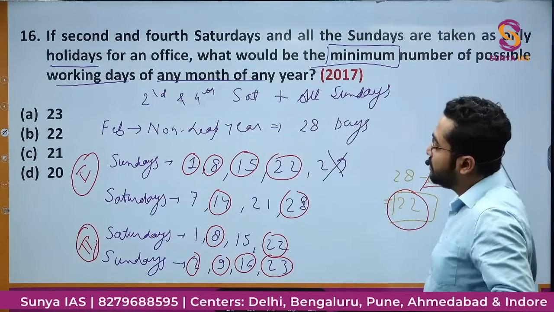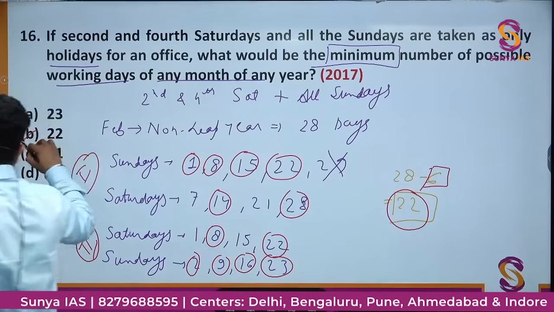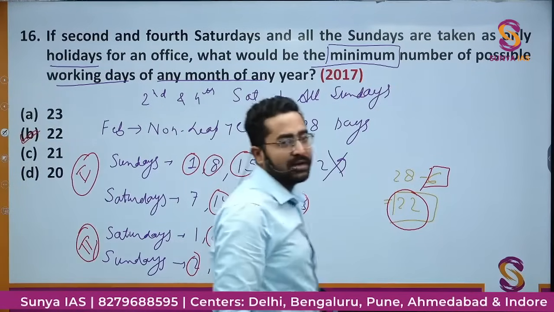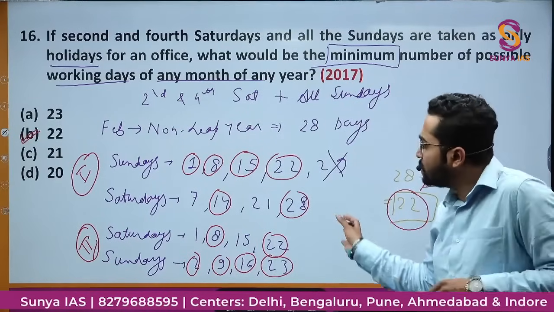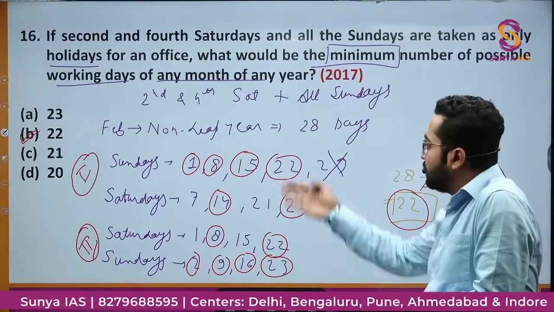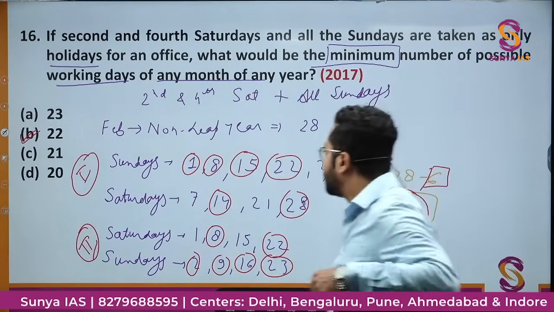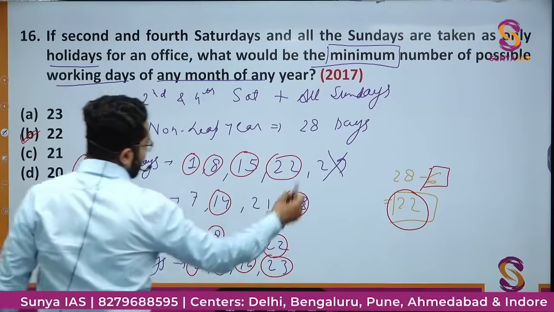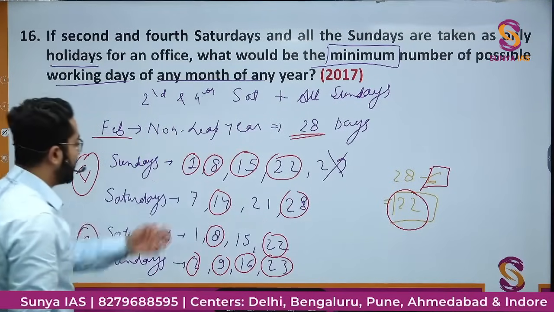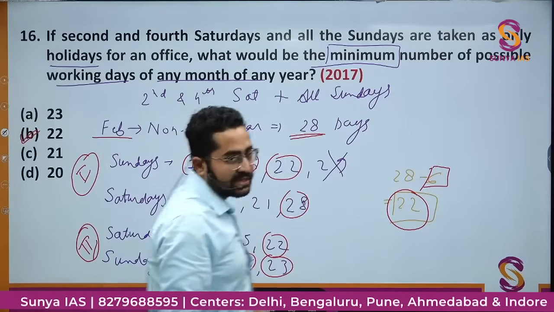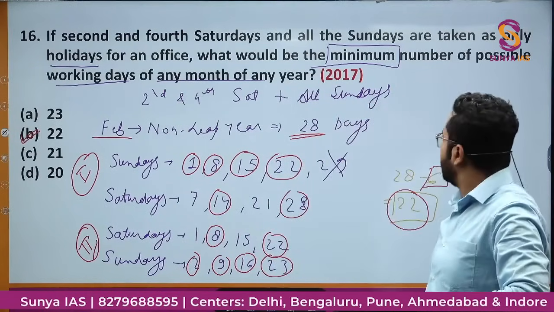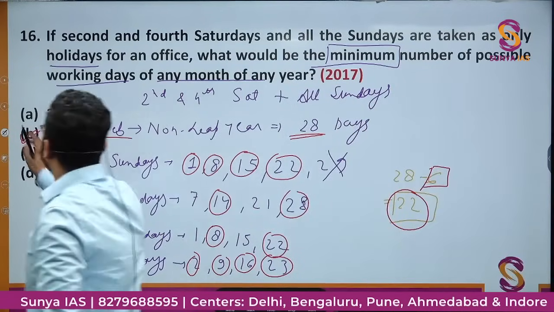So our answer will be option B, 22. 22 is the correct option. Any doubt in this? It was simple. We had to find the minimum number of working days, so first we selected the month, then the minimum days, and then according to the days I selected Saturdays and Sundays. Okay, so we'll move on to the next question.